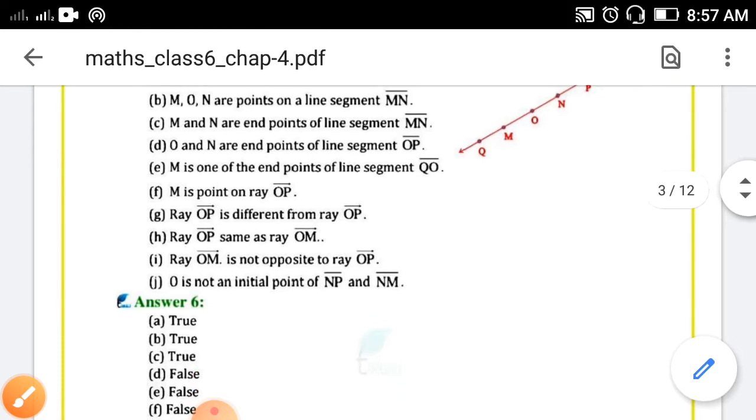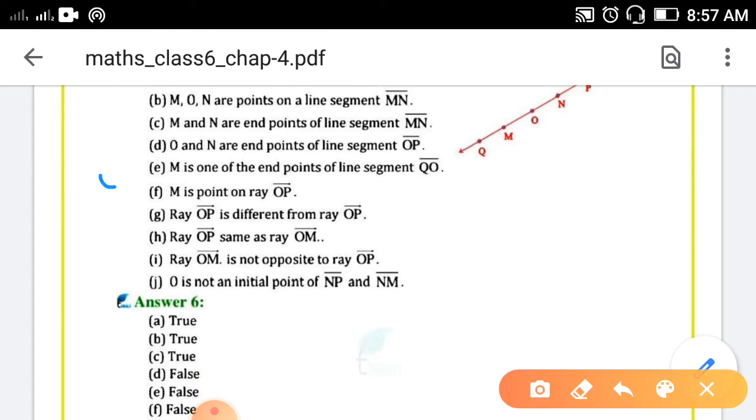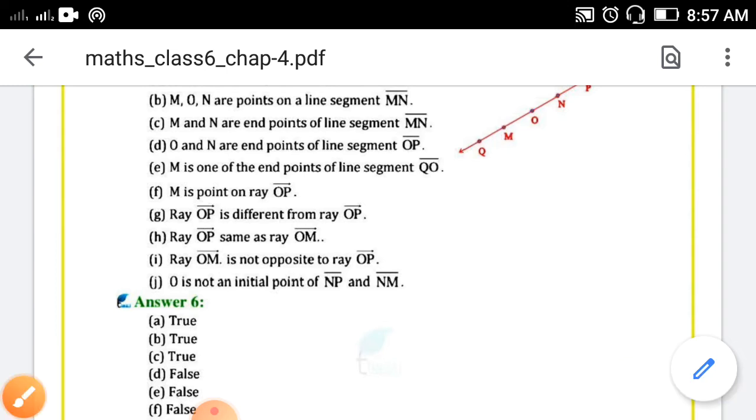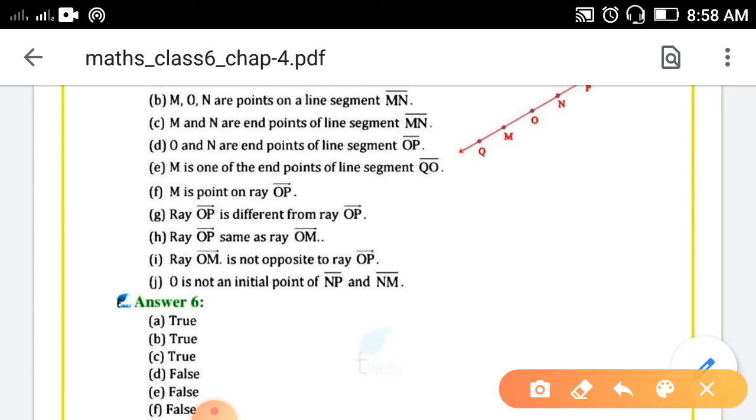E. M is one of the end points of line segment OQ. So, this is the line segment you have to consider, OQ. And M is here in the middle of line segment OQ. So, it is not one of the end points of line segment OQ. So, E is false.